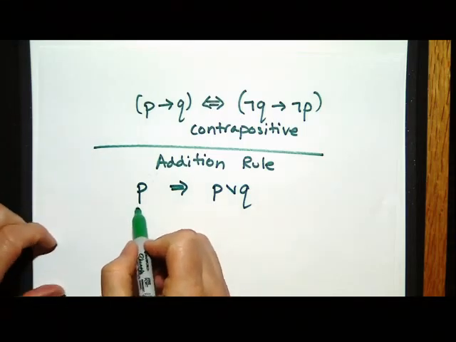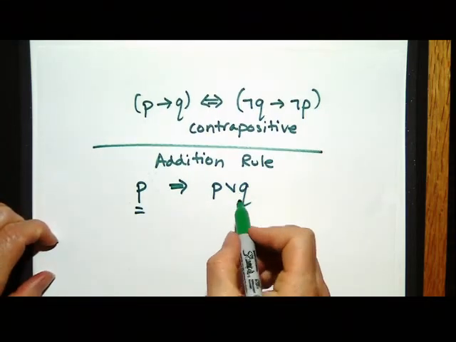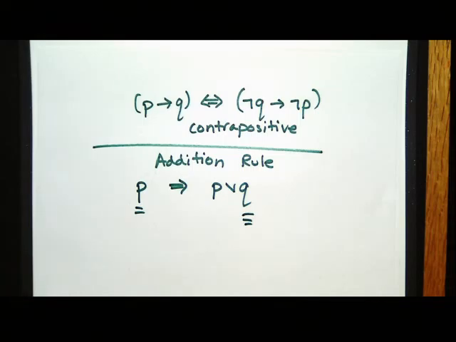So that means if you have something that's true, then you can OR any old thing you want with it. And that can be useful, right? So if I tell you to prove B or C, and you can figure out how to prove B, but there's not even any C's on the page, that's okay. Use the addition rule. Just put or C on there and you're fine.